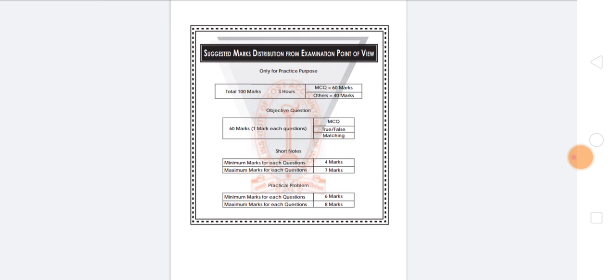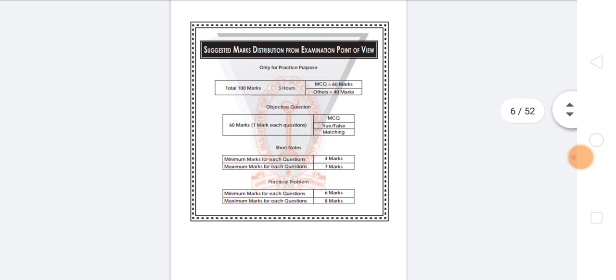Here is the pattern for each foundation paper. Each paper contains 100 marks. The time allotted for the examination is 3 hours. There are 60 marks for objective type questions and 40 marks for others, like short questions and practical problems. This is the pattern given for previous examinations.